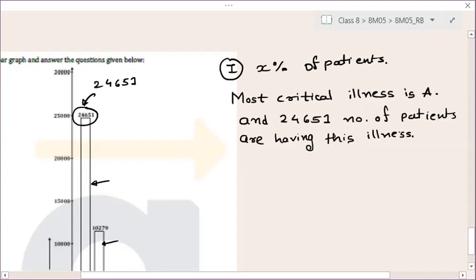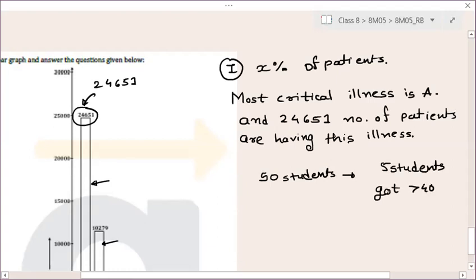Now, how can I find X percent? X is the percentage of patients, that is, what percentage of patients are having this. So understand this carefully. Suppose in your batch there are a total of 50 students, and 5 students got more than 40 in cycle test 1.